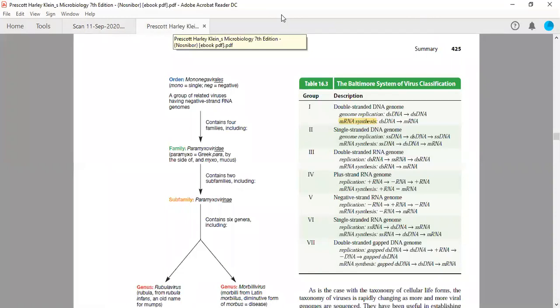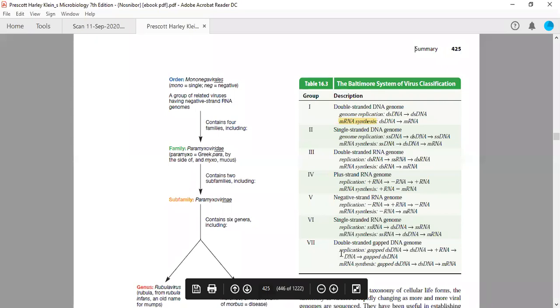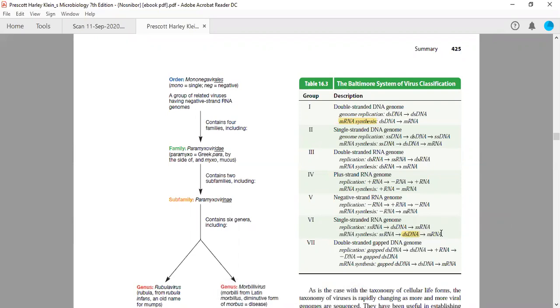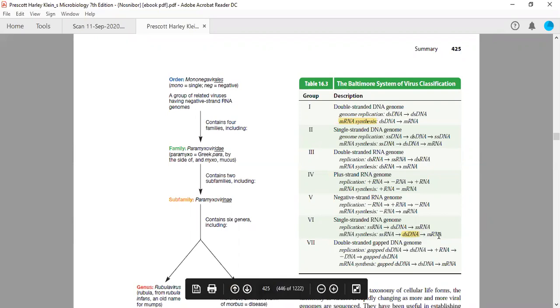It is given in this table also that mRNA synthesis is different. It is shown similarly to what we discussed in our diagram. For example, in class 6, mRNA synthesis is from this single-stranded RNA, which is plus sense. First of all, a double-stranded DNA, which is an intermediate form, is synthesized, and then it encodes an mRNA. And out of this mRNA, different proteins are synthesized.